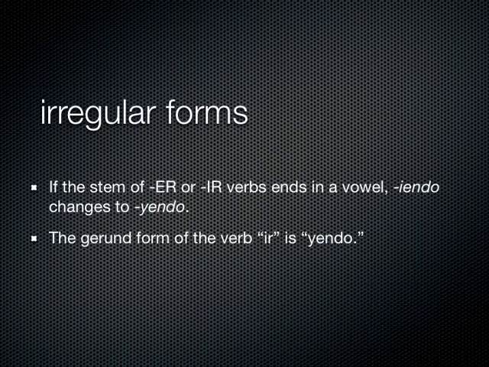So be careful with I's going to Y's. The gerund form of the verb ir is just yendo. So it's not even exactly irregular. It's just the I changing to a Y, but the sound is the same. Yendo.